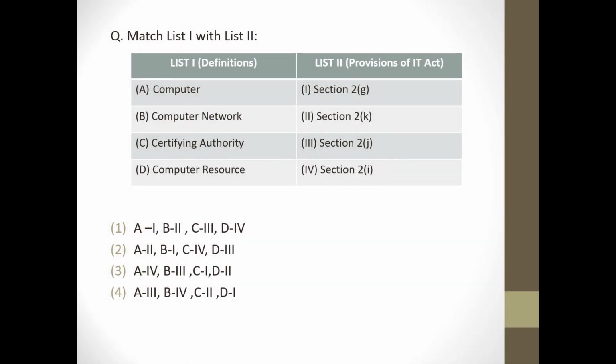Next question, match the following. List 1 definitions, list 2 provisions of IT Act. Computer is defined under section 2.1. Computer network is defined under section 2J. Certifying authority is defined under section 2G. Computer resources defined under section 2K. So answer will be option 3.